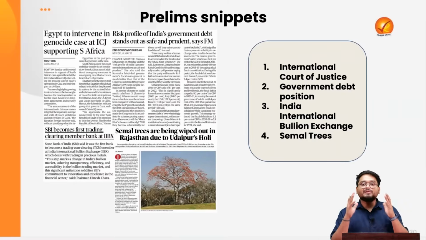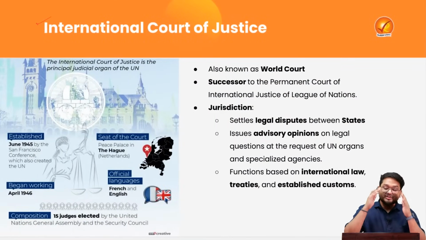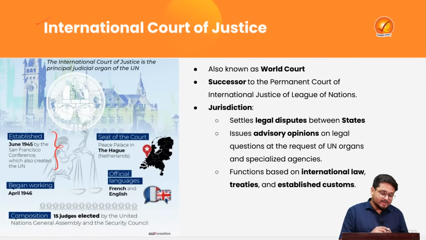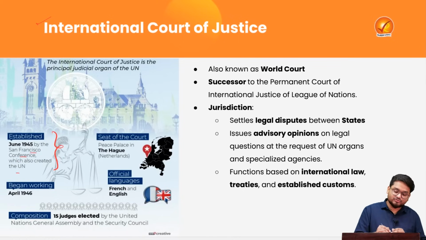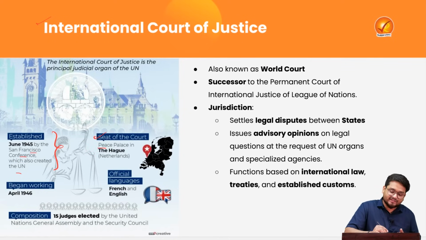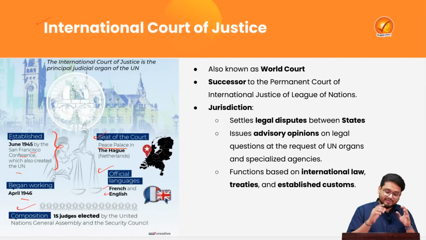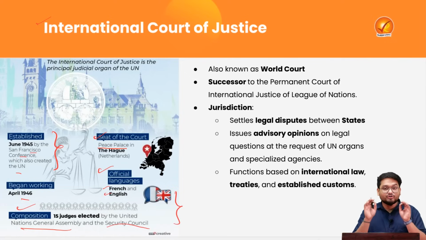Now finally, we'll be looking at 4 important prelims snippets. Firstly, we'll be starting with the International Court of Justice. This was established in June 1945 by the San Francisco Conference, which also created the United Nations. The seat of the court is at the Peace Palace in The Hague, Netherlands, and the official languages are French and English. It started operation in 1946, and right now it is composed of 15 judges elected by the United Nations General Assembly and the Security Council. Very, very important facts for your UPSC prelims.